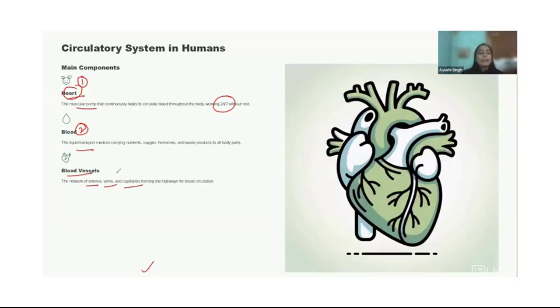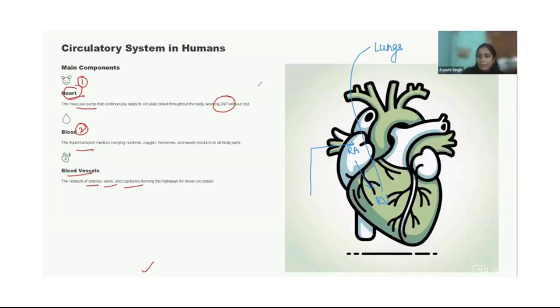The deoxygenated blood, which I'm drawing in blue color, will enter the right atrium. From here it will go to the right ventricle, and from here to the lungs. In the lungs there will be exchange of oxygen and carbon dioxide.